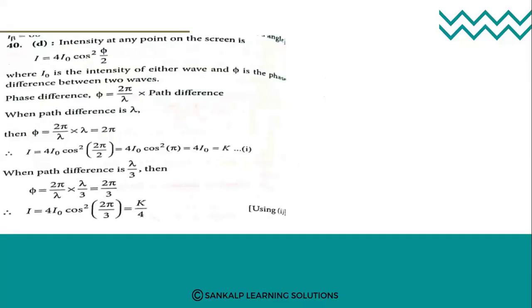Okay, so going to the solution. Here the intensity at any point on the screen is given by I is equal to 4 I naught cos square phi by 2, where I naught is the intensity of either wave and phi is the phase difference between the two waves. The phase difference is 2 pi by lambda into path difference.